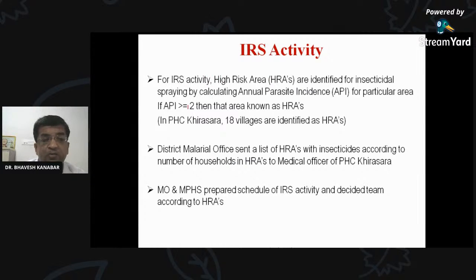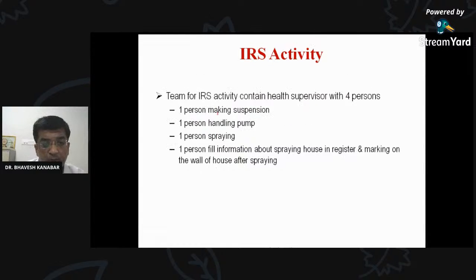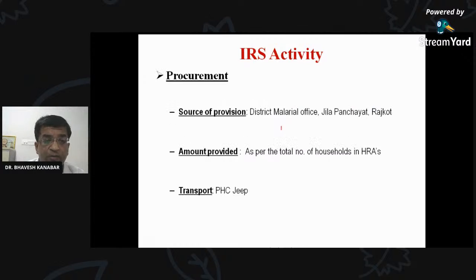IRS is applied in the high risk area. High risk area is calculated using API, annual parasite incidence. If API is more than or equal to 2, then it is known as high risk area. In this high risk area, IRS activity is done. For IRS activity, it requires 4 persons: 1 person for making the suspension, 1 for handling the pump, 1 for spraying, and another for filling in the information about the sprayed house. You will see this in the photograph.